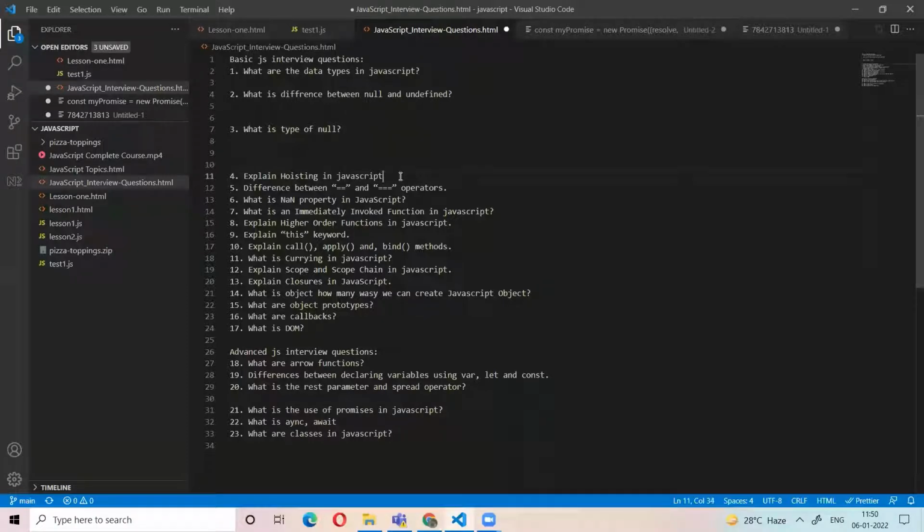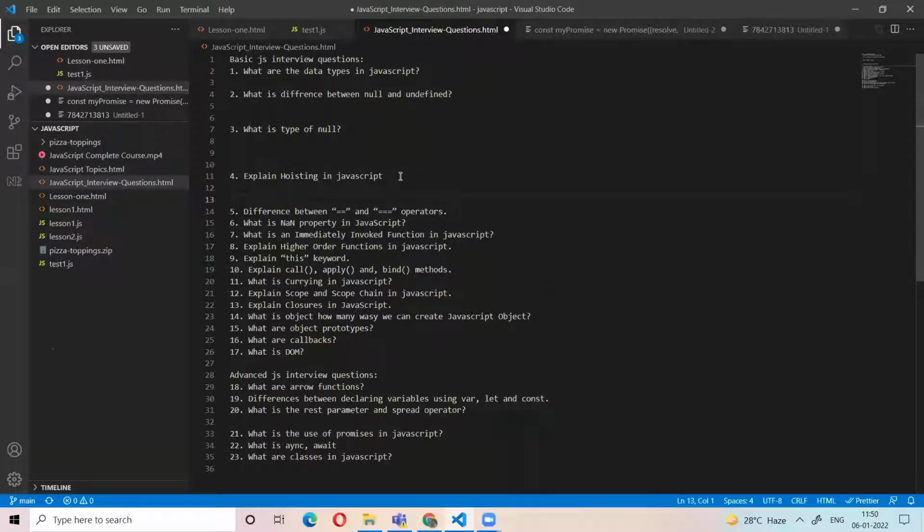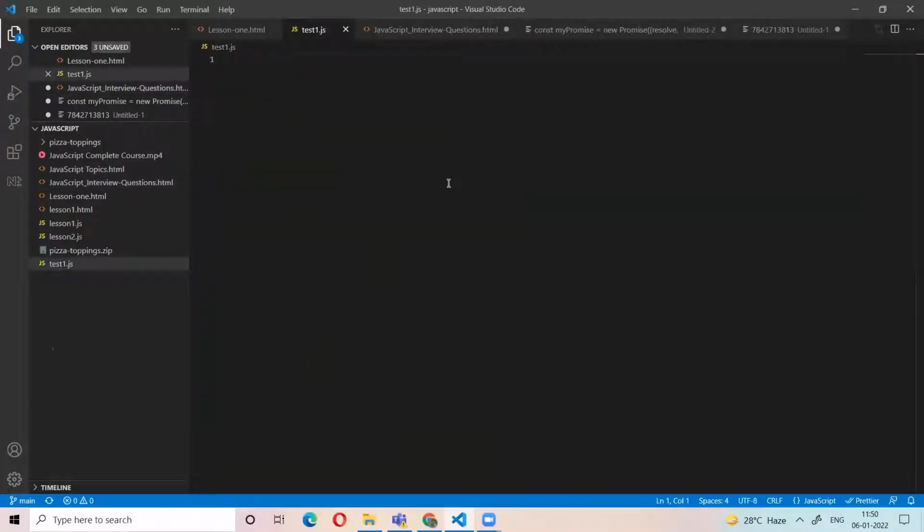You clearly understand. Okay. Explain hoisting in JavaScript. Hoisting in JavaScript is moving the declarations of all the variables and functions to the top of the file. Why? Because in JavaScript we can assign the value before the declaration.